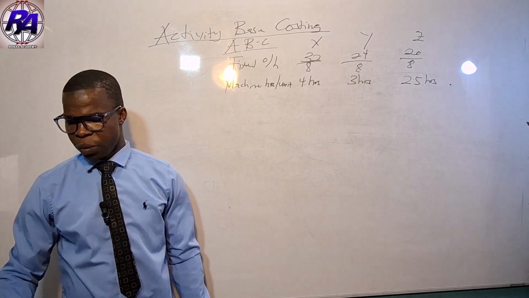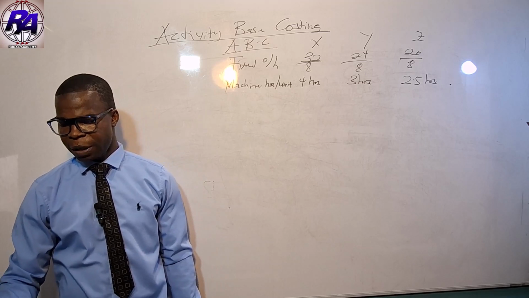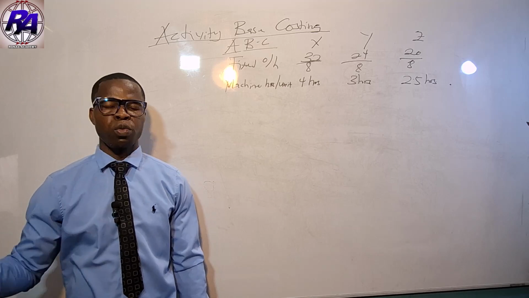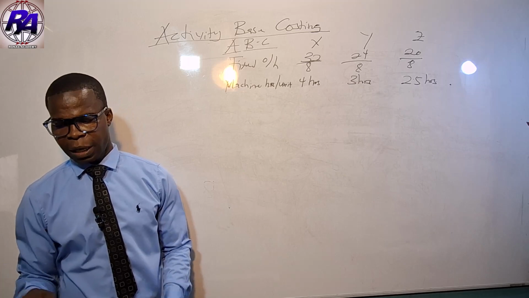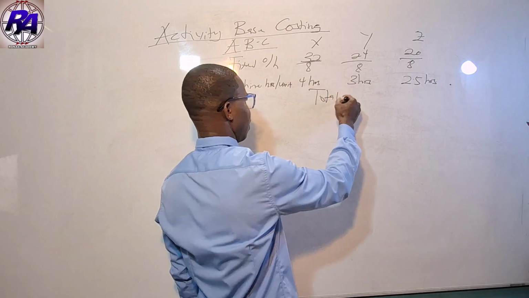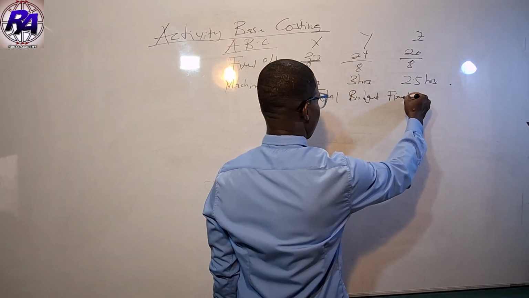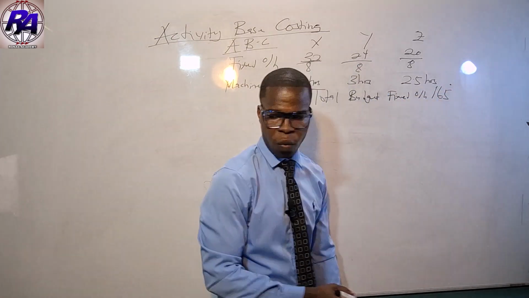Okay, so let's continue with the additional information. They said the budgeted fixed overheads can be analyzed into the following cost pools. In this question, we have been given the total budgeted fixed overhead to be $165,600.